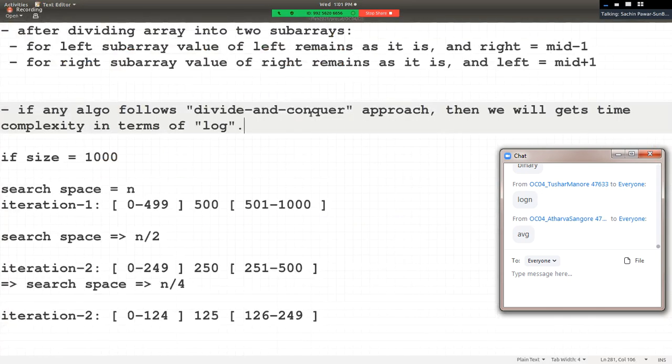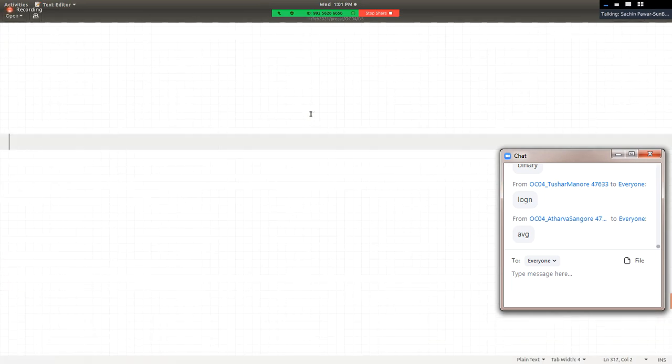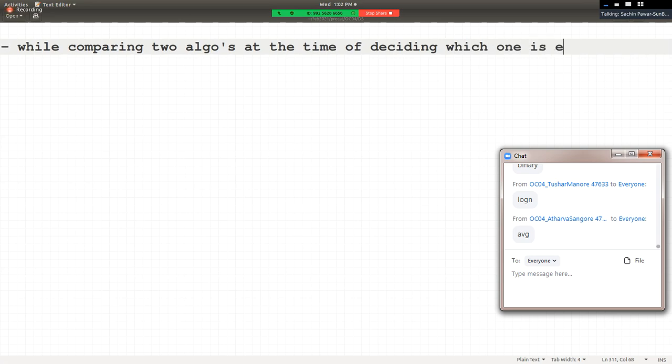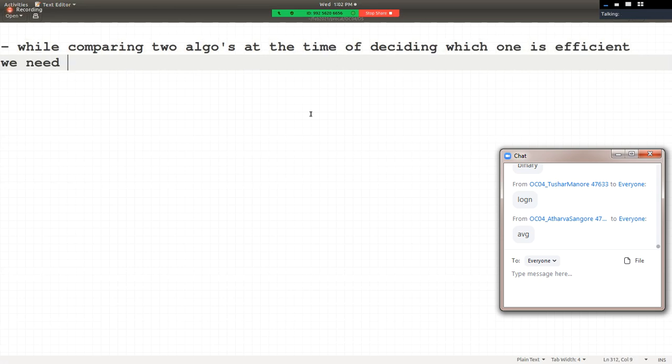So please remember one more point. While comparing two algorithms at the time of deciding which one is efficient, yes, we consider an average case.